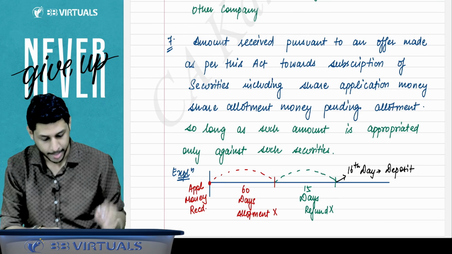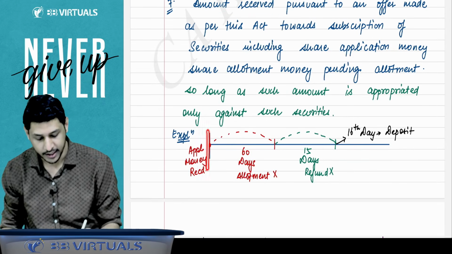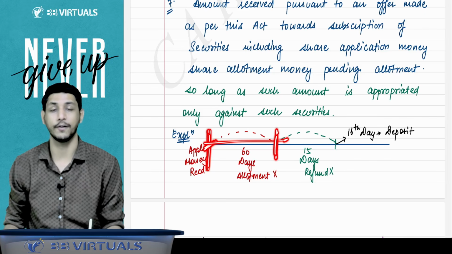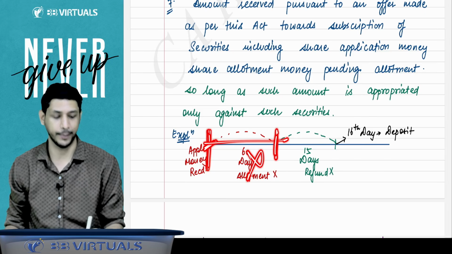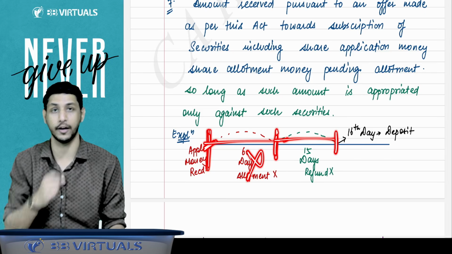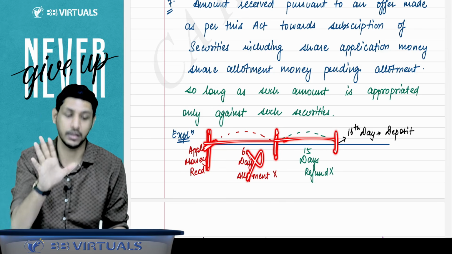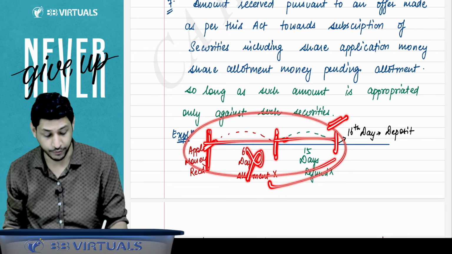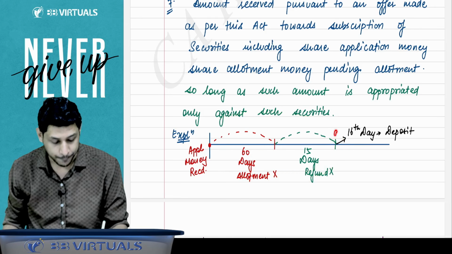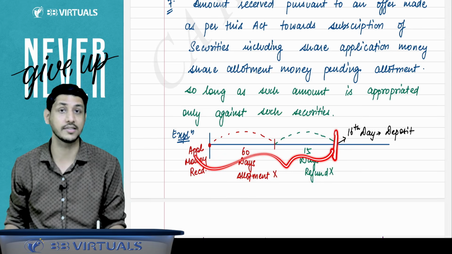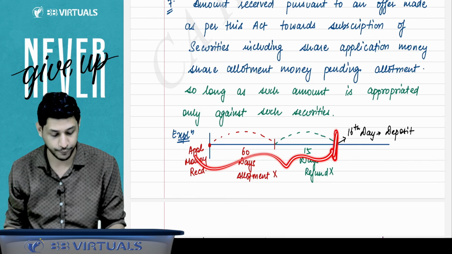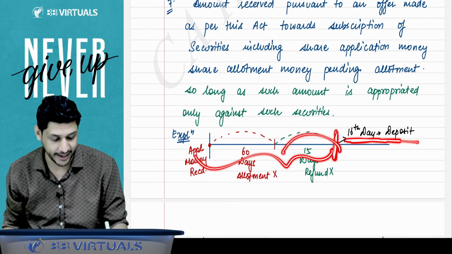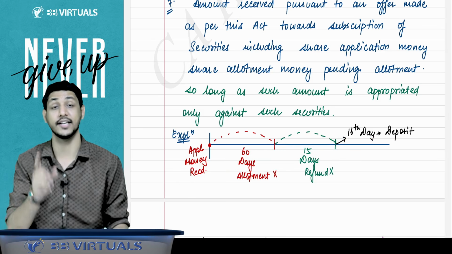Here it is given an explanation on application money received. Within 60 days you have to make the allotment. If you have not done the allotment, 15 days will be given to you for refund. Whenever the application amount you have received and you have not allotted, and even if you have not refunded, up to this period the amount will not be considered as deposit. But if you have not refunded that amount within this refund time period, then from the next day itself, that amount will be considered as a deposit.